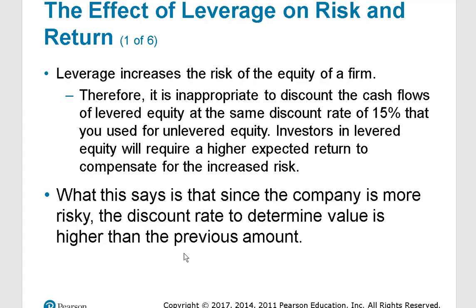So if that is true, then that 15% discount earlier from the unlevered company is now not appropriate for the levered equity, right? Because the risk of those two ownerships has changed. So if the risk has changed, then obviously the discount rate or the cost of financing probably should have changed. In fact, probably it would have changed.